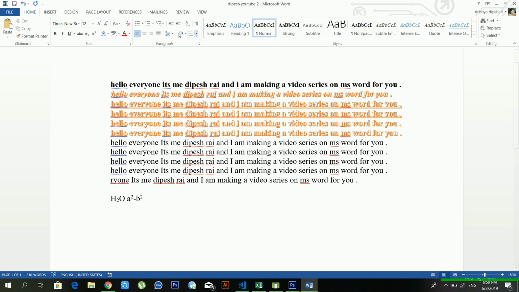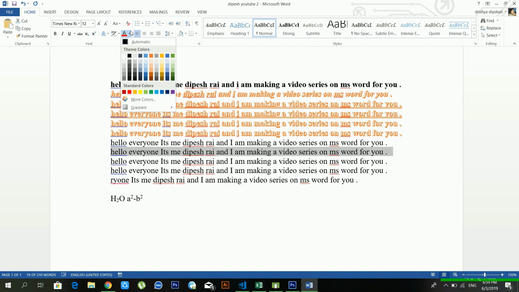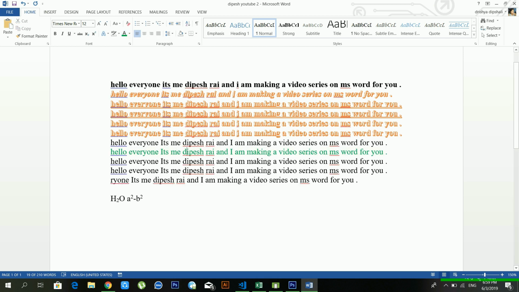Okay. And another option is font color. If you want to change your font color, in that case you have to use it. Just select your text, and from here go to font color, and from here you can change the font color. Okay, now see, my text color has changed.